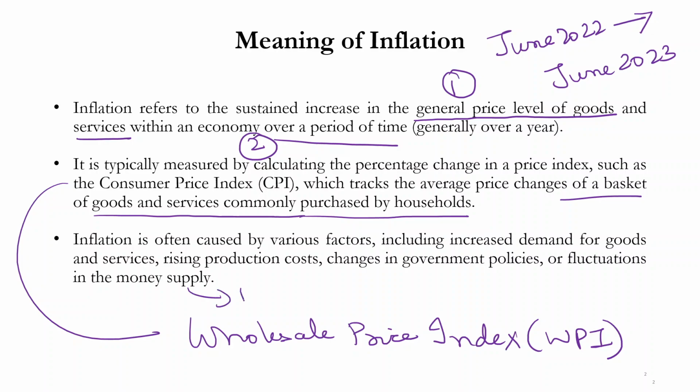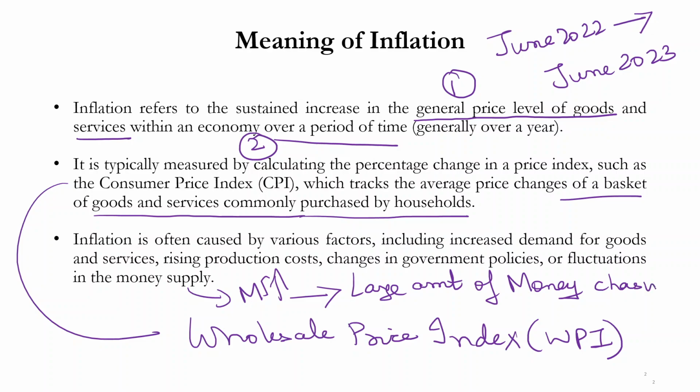If money supply increases, that means there is more money in the hands of the people. So it would be the case of a very large amount of money chasing too few goods, and hence this would be inflationary.